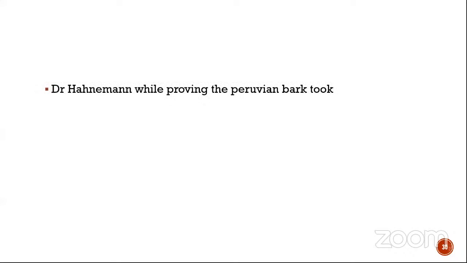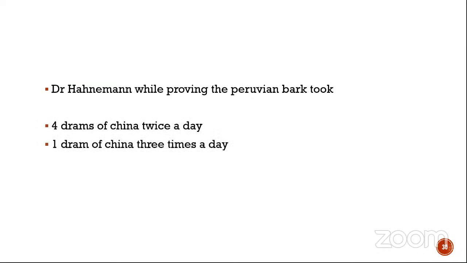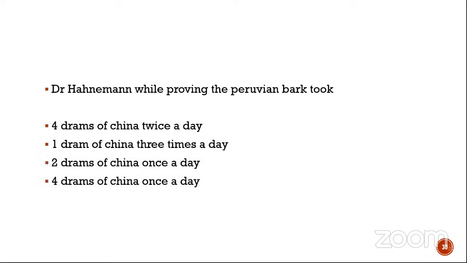So this is something new for me as well. I read it in one of the books, so I'm going to share it with you. Dr. Hahnemann, while proving the Peruvian bark, took 4 grams of china twice a day, 1 gram of china 3 times a day, 2 grams of china once a day, and 4 grams of china once a day. If you know the answer to this question, it's very great. I did not, and I learned it by reading. The answer is the last one. Okay, he took 4 grams of china once a day.